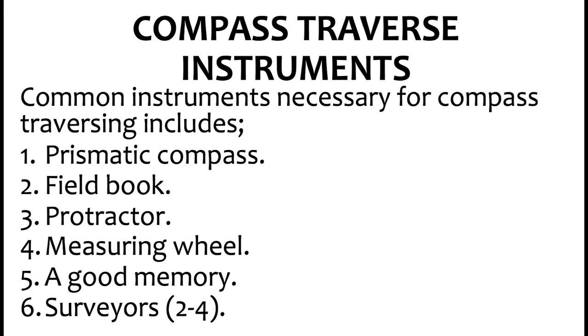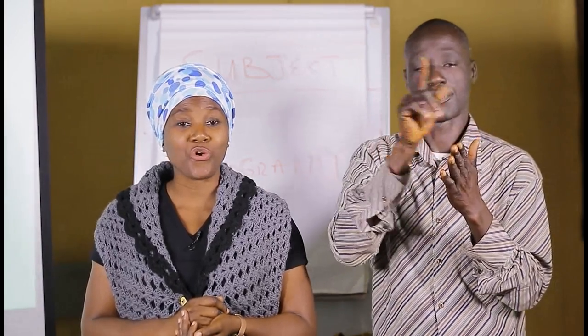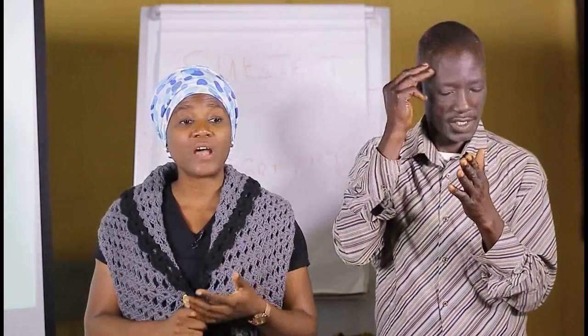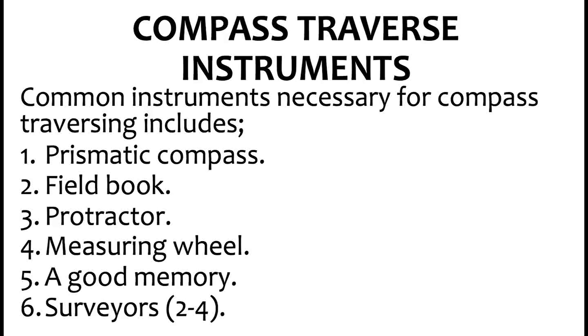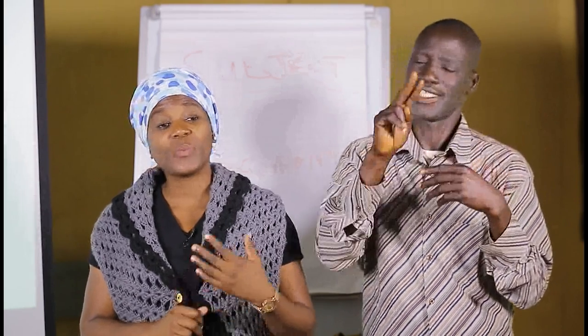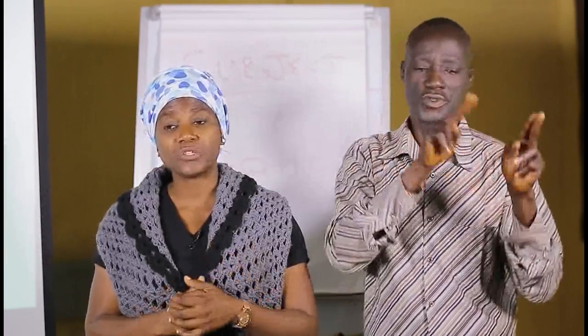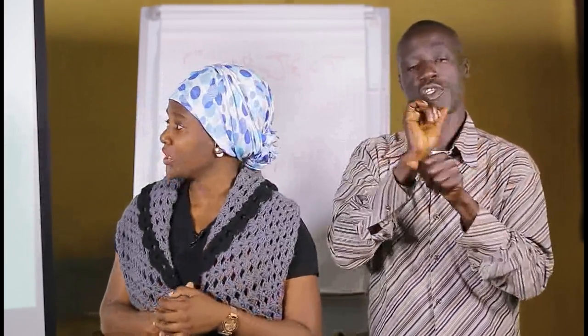We have the prismatic compass, the field book, the protractor, the measuring wheel, a good memory. That is, as a surveyor, you should be able to remember what you have seen in the field. And then finally, the surveyors themselves. You need about 2 to 4 surveyors depending on the nature and magnitude of the work to be carried out.